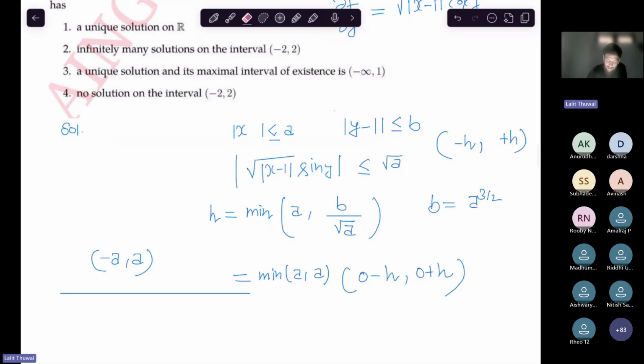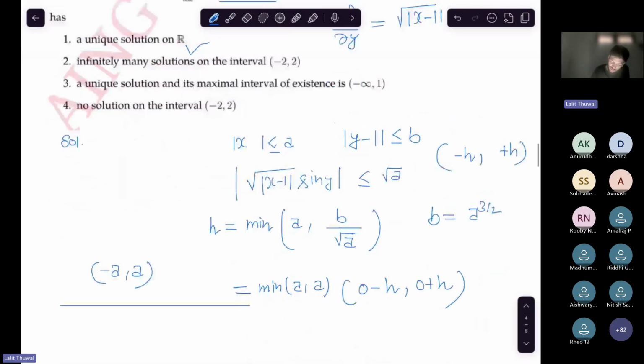Okay, so students, I made a calculation mistake, so you will correct it. But the same method will work, because this bound comes out to be independent of B, and that is helpful actually. In previous years, such kind of questions have also been asked, and I have solved those questions in detail. Some of you might not have understood, so you can check in the playlist what I have told in the starting of this session. Okay, so the first one is true.